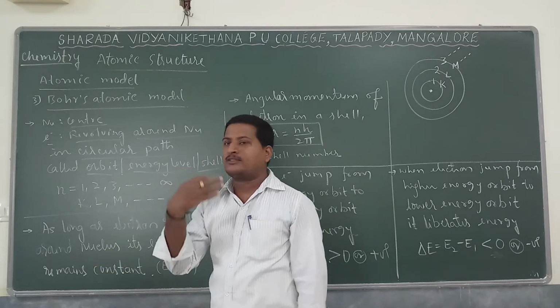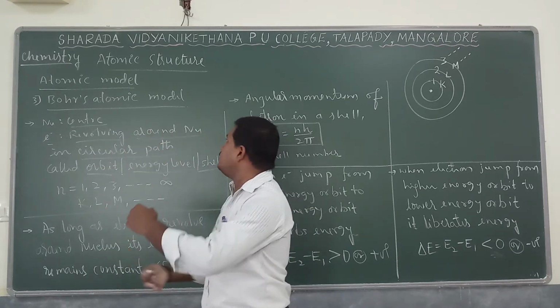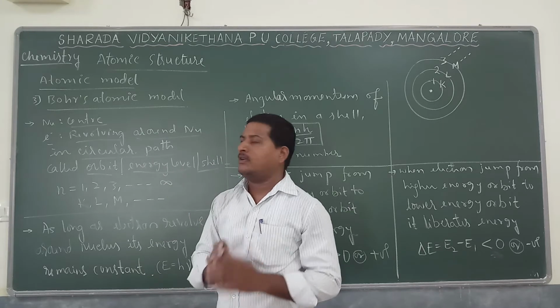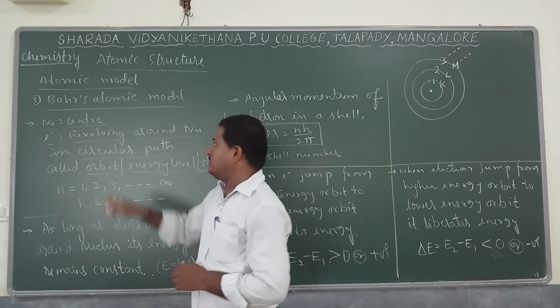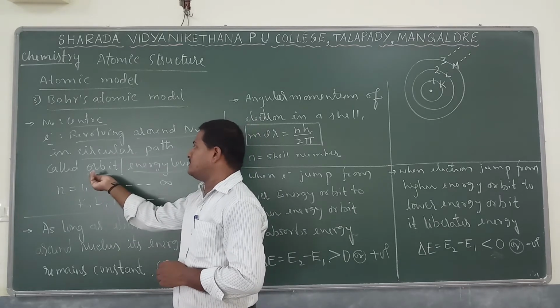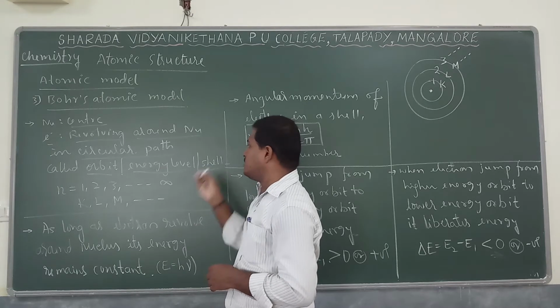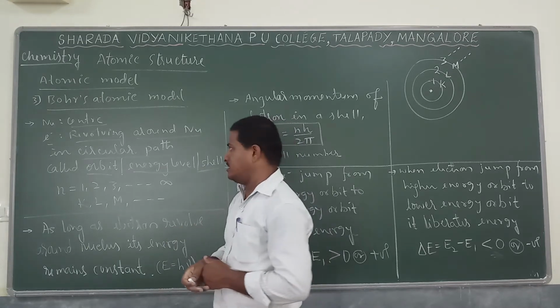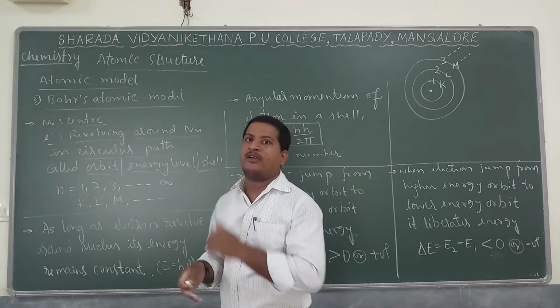But electrons are revolving around the nucleus in a circular path. That circular path is called an orbit, another name energy level, another name shell, one more name stationary state. So that is the first point.